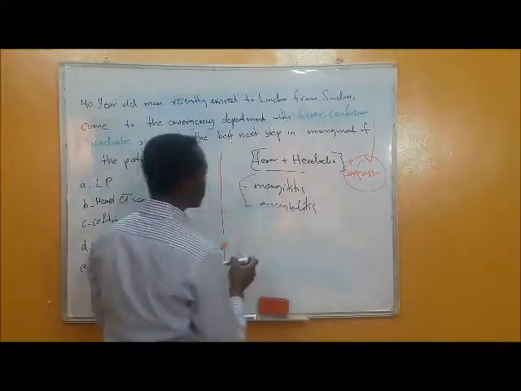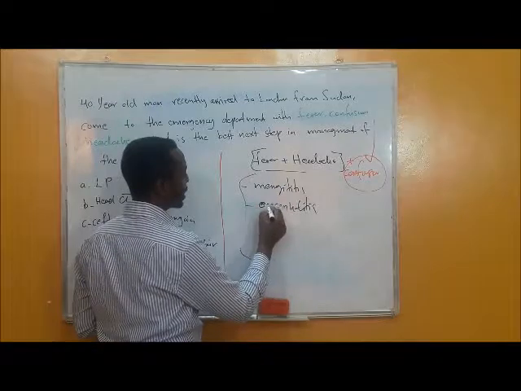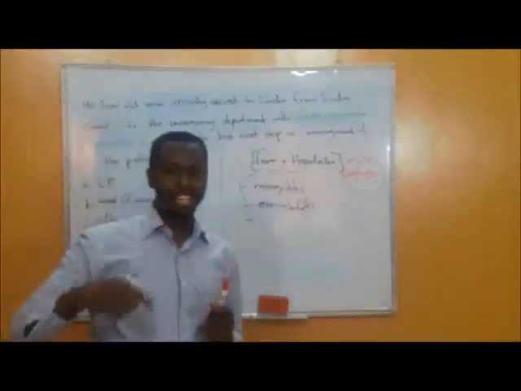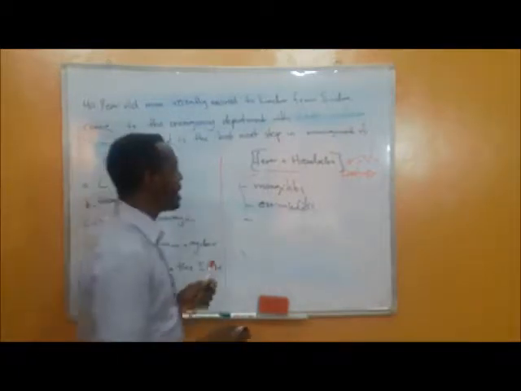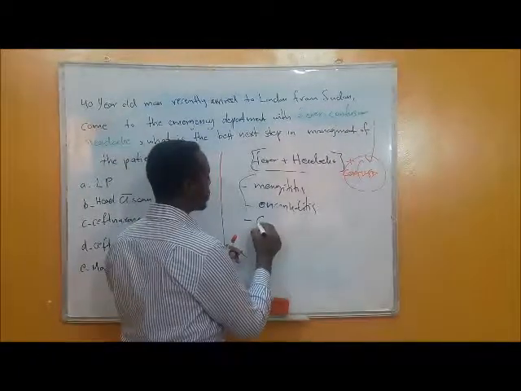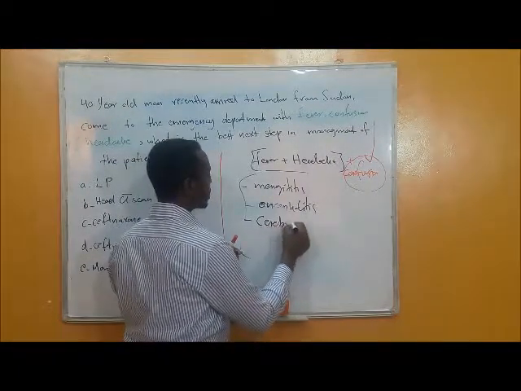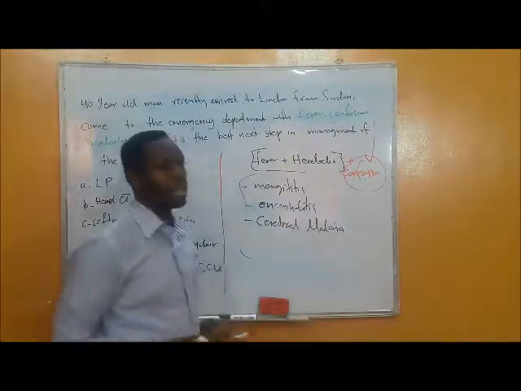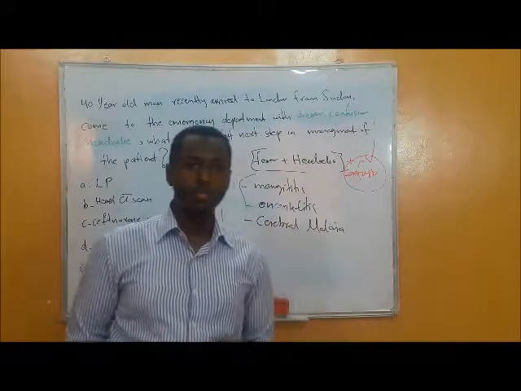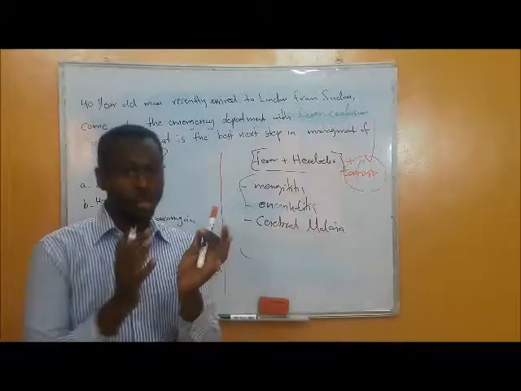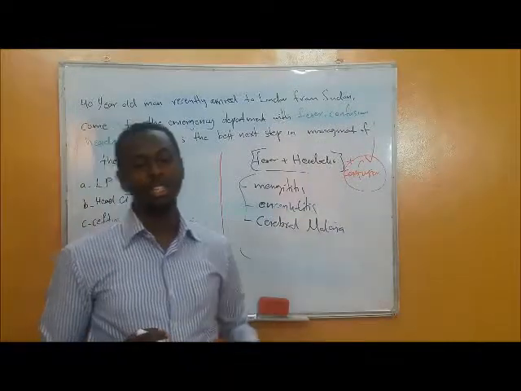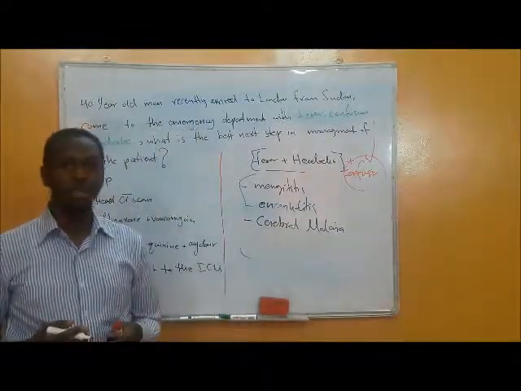This patient can have meningitis and also encephalitis, and also we can add another to this list. This patient can also have cerebral malaria. Cerebral malaria is a very well-known infectious cause of fever, headache, and also confusion, alteration of the mental status, which can lead to coma later on if the patient is not treated vigorously.